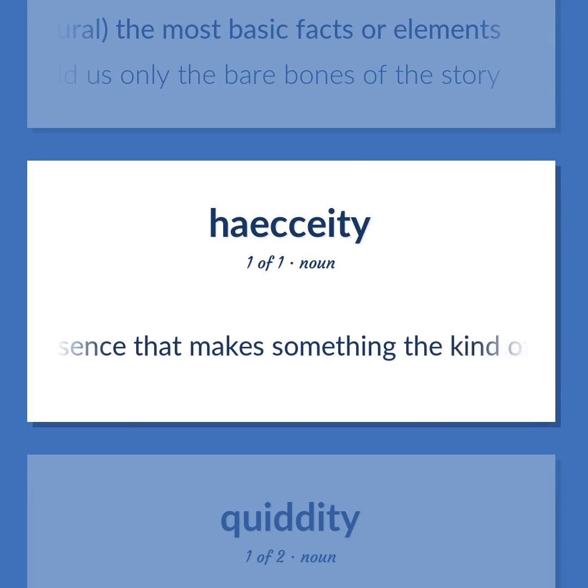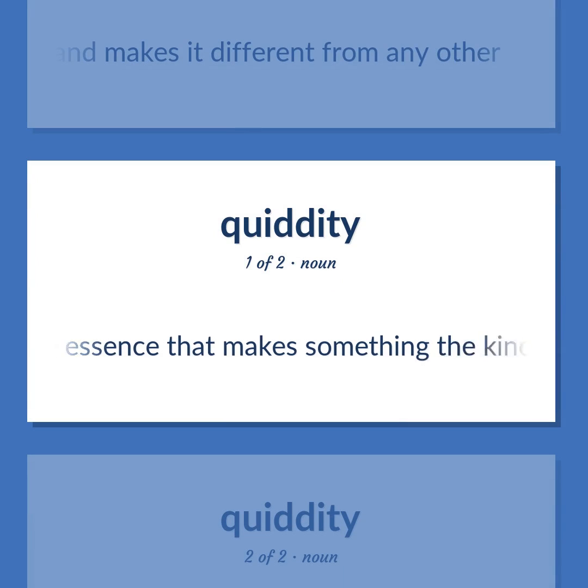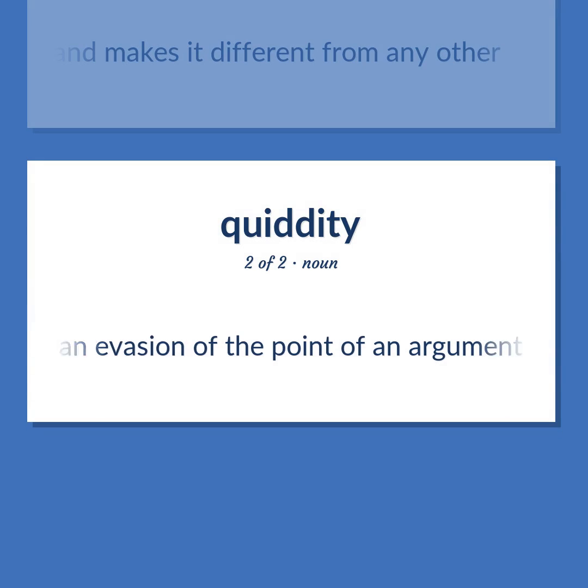The essence that makes something the kind of thing it is and makes it different from any other. An evasion of the point of an argument by raising irrelevant distinctions or objections.